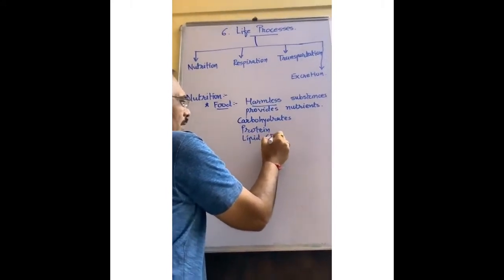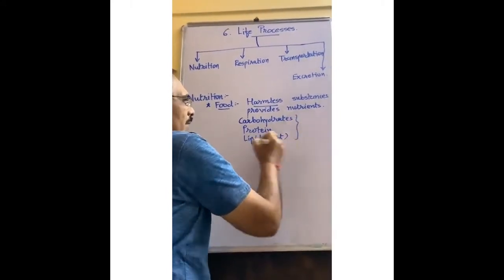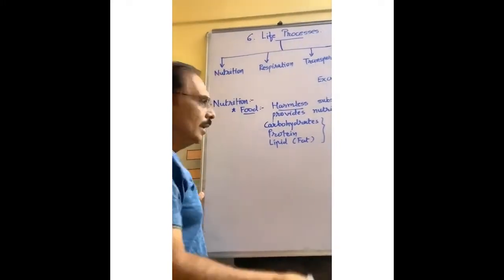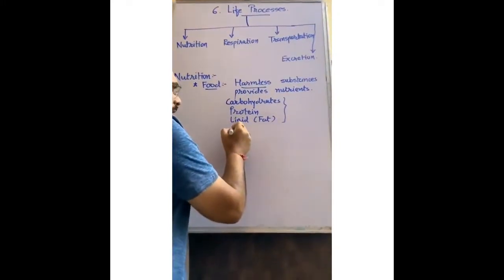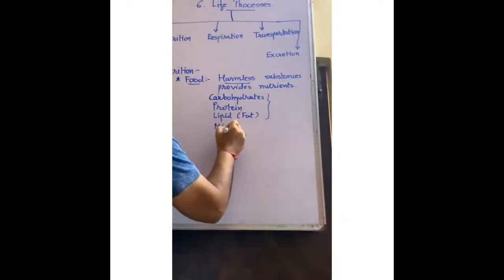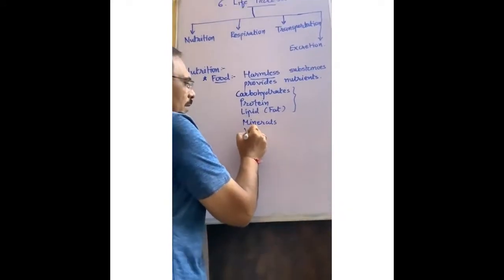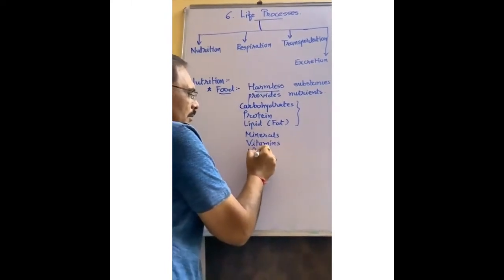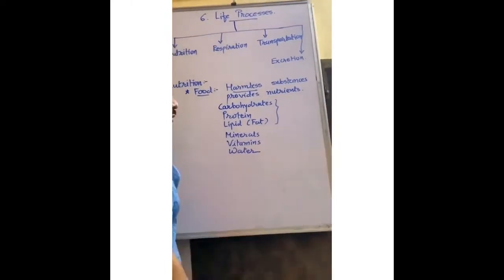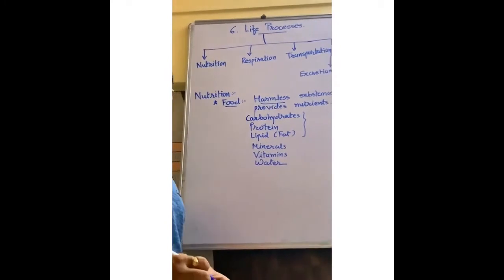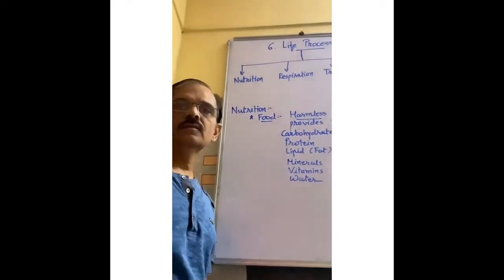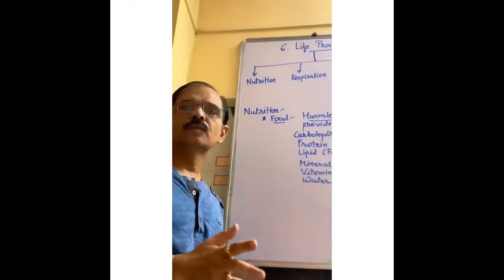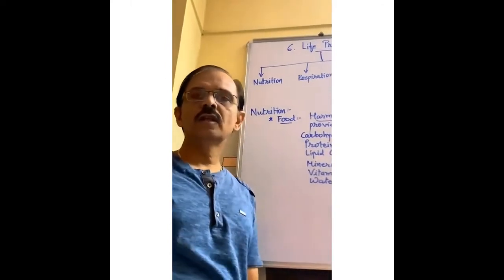Lipid is called fat. These 3 are the main ones. After that, some others: minerals, vitamins, and especially water, because in water, metabolism or chemical reactions take place. So water is also important.